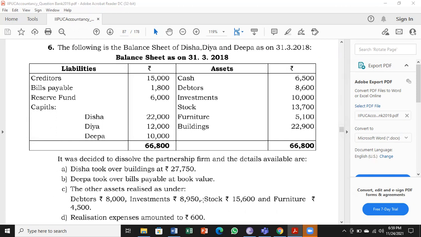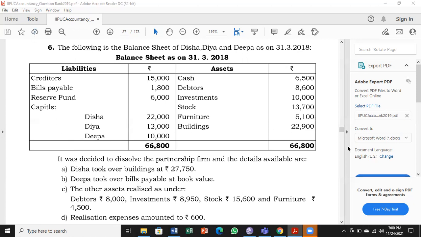Look at this. In this, you don't have the profit and loss sharing ratio. So which ratio should we consider for dividing the profits, losses, accumulated profits, etc.? Sir, equally. Very good.